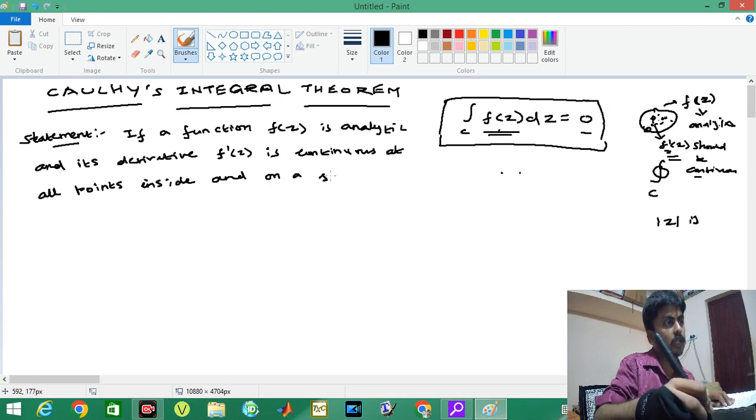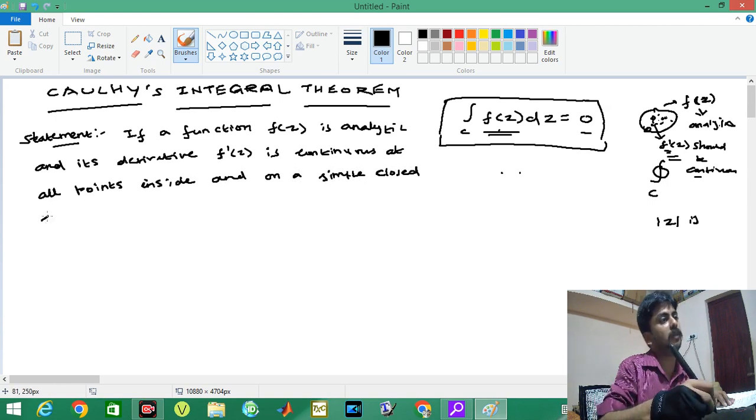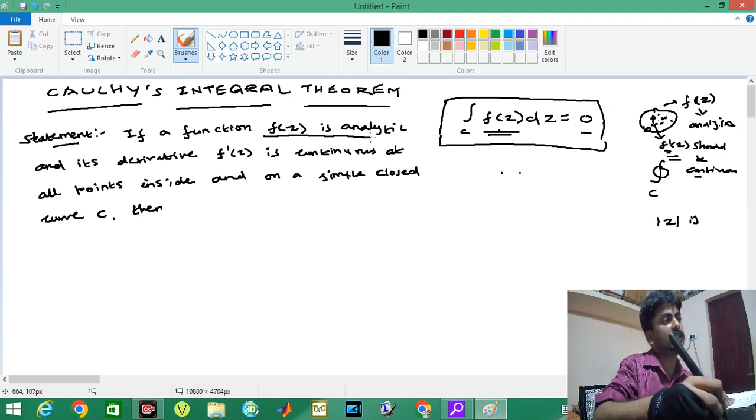What kind of closed curve? It is a simple closed curve C. The first condition is that f of z is analytic.